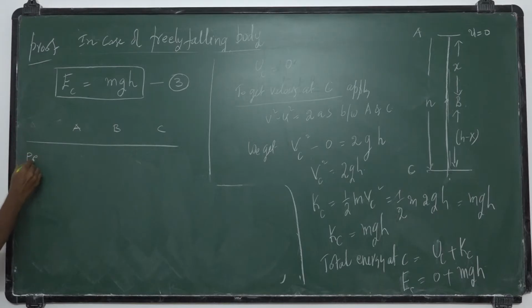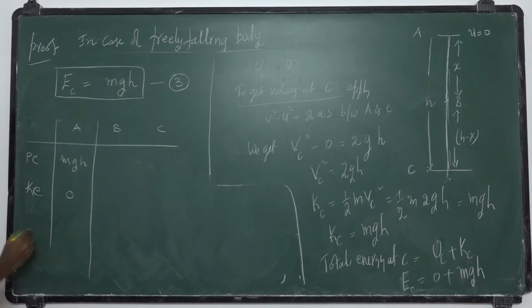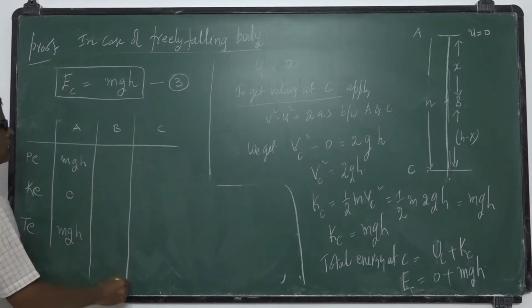What is potential energy at A? mgh. What is kinetic energy at A? 0. Total energy is mgh, PE plus KE. What is B?